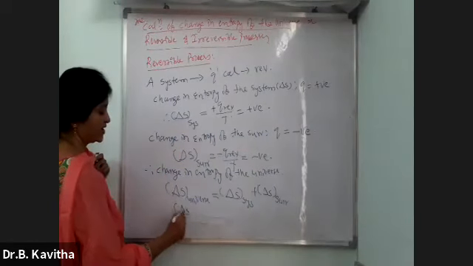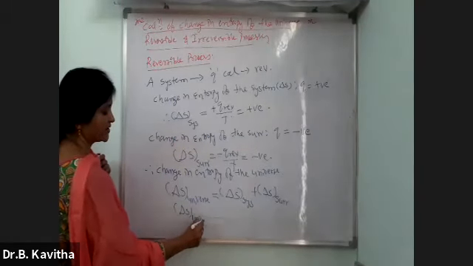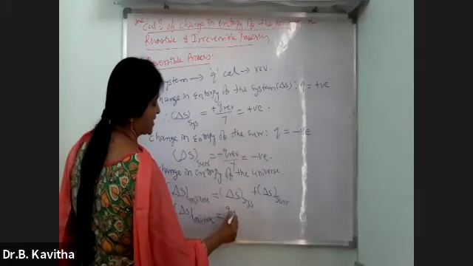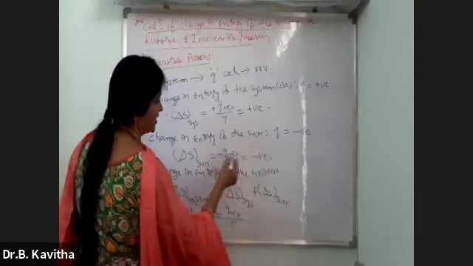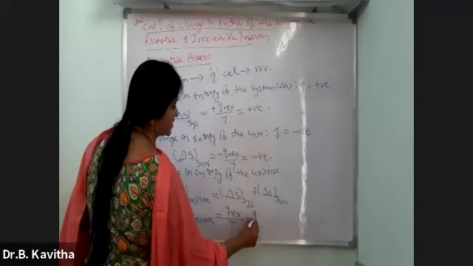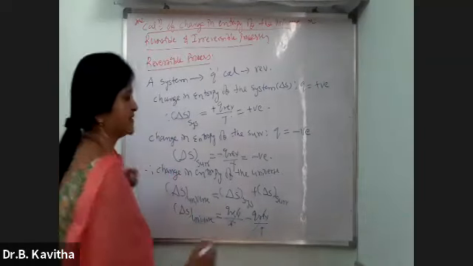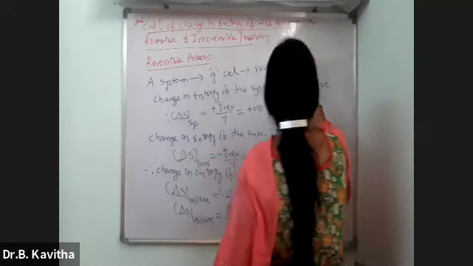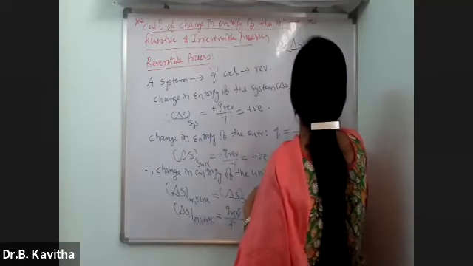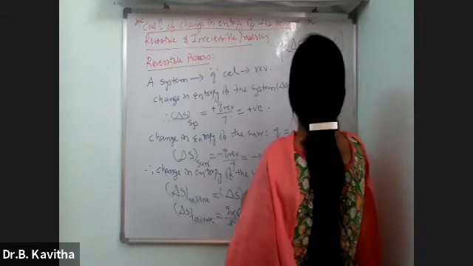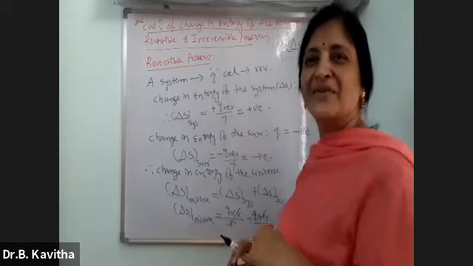Therefore, what you can write here: delta S of universe is Q reversible by T, and here this is minus Q reversible by T. Both get cancelled. So simply, delta S of universe is 0. Delta S of universe is how much?